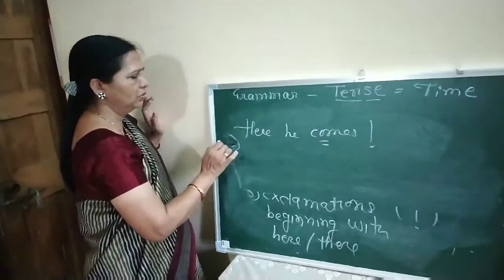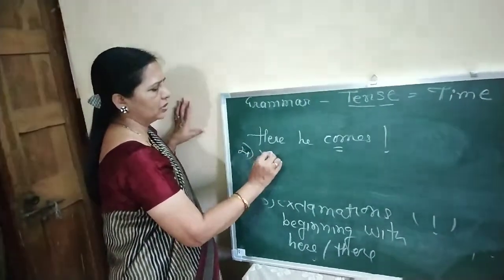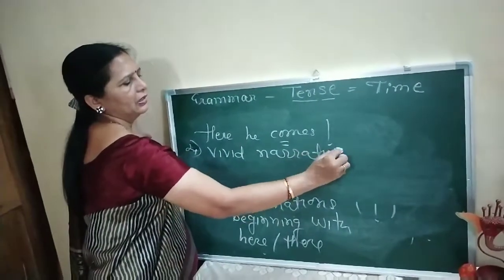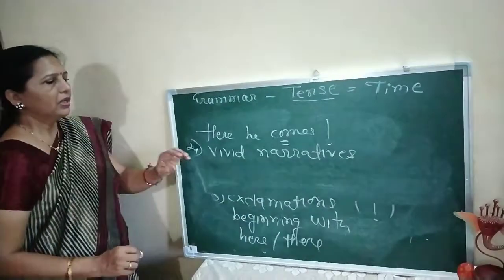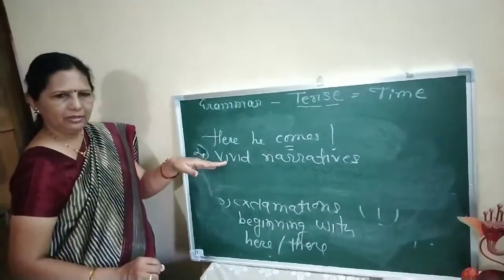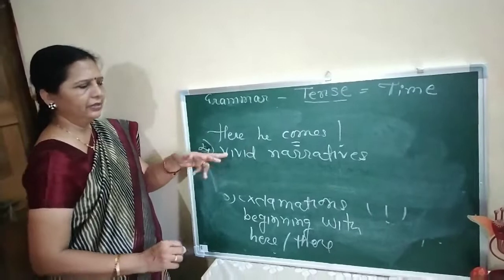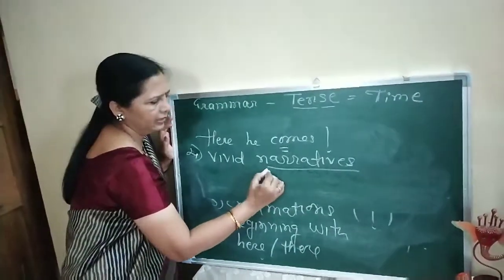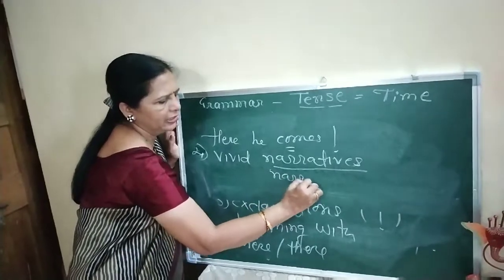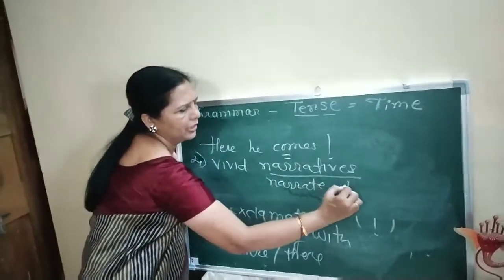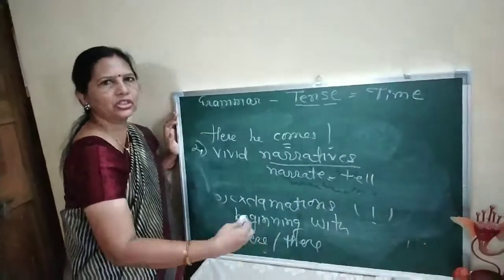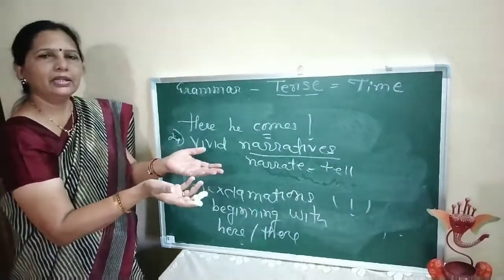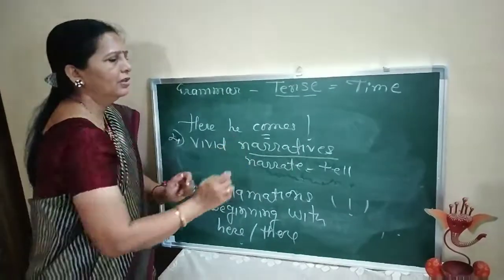Number 4, in case of vivid narratives. Now, vivid means various, different, interesting. Narrative means what? Narrate. Narrate means to tell. Sangane, goshta, narratives. You tell something as if you are telling a story, that becomes a narrative.